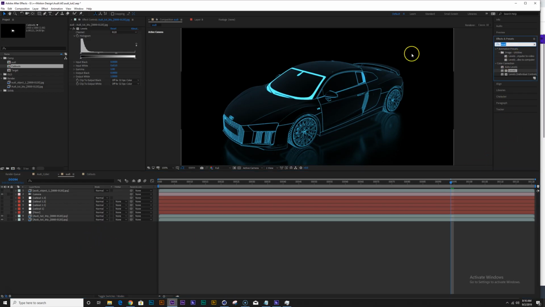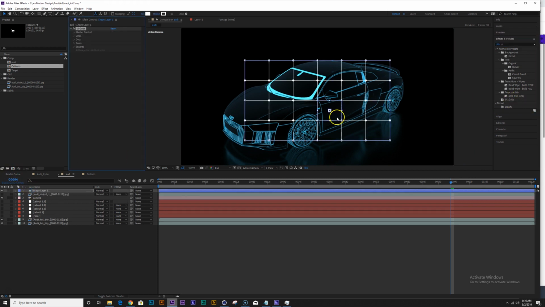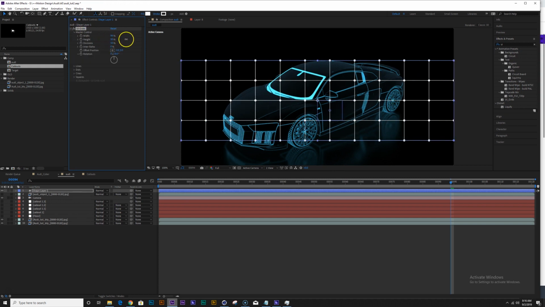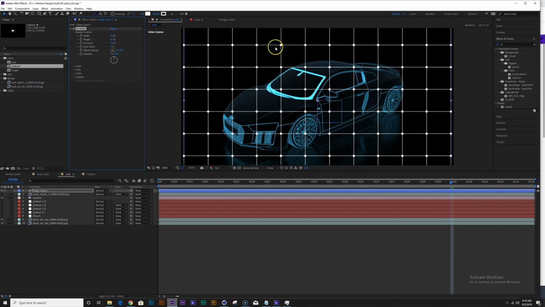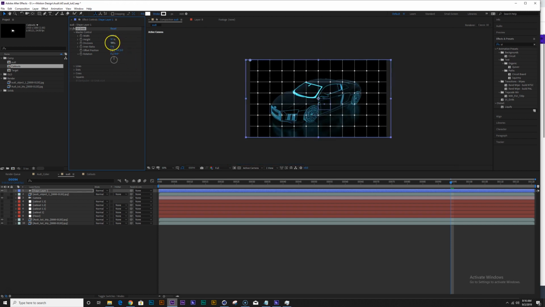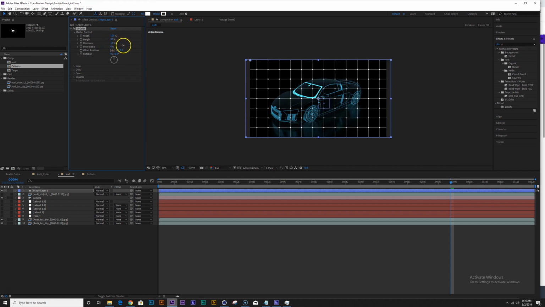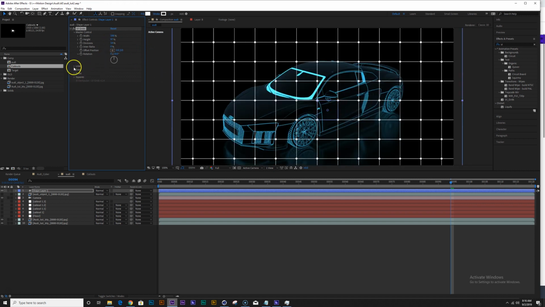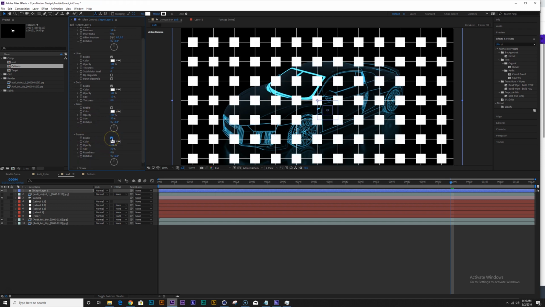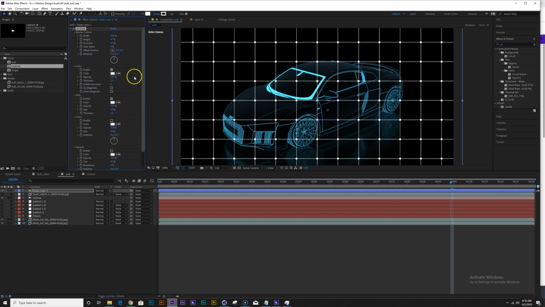It's called UI Grids, and this is just a really cool effect to build some really cool grids. There's a lot of different options you can do here. You have the size here, you have your divisions, right? And this is a shape layer, so it's sweet. And you have lines, dots, right? You can add crosses and squares. So this is awesome. It gives you a lot of options to do some really fancy looking grids,